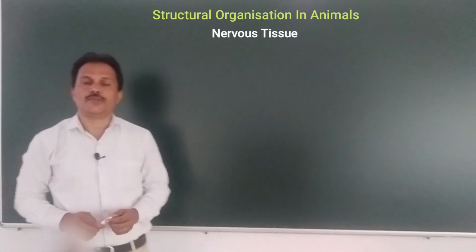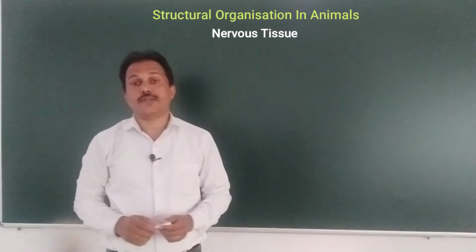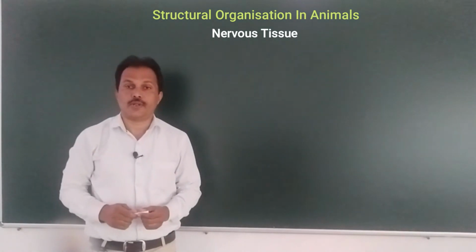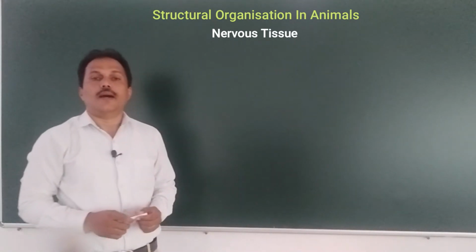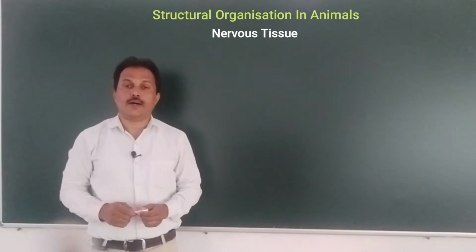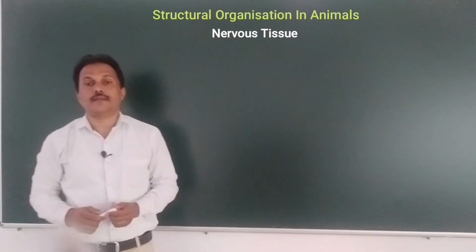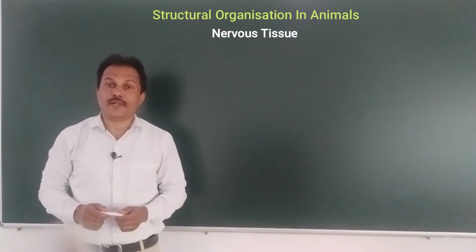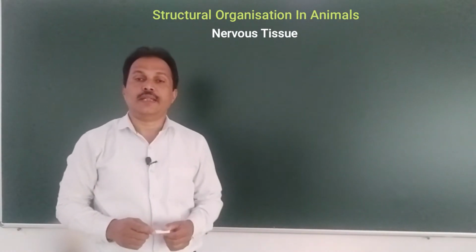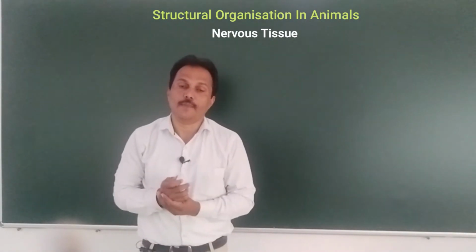Hello, today we are going to start with nervous tissue, that is the new section in the topic structural organization in animals. And what do you mean by nervous tissue? The tissue which makes the entire nervous system, that is brain, spinal cord, peripheral nerves, that is the nervous tissue what we call.